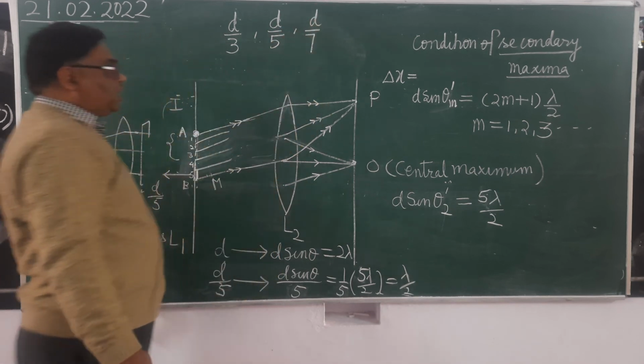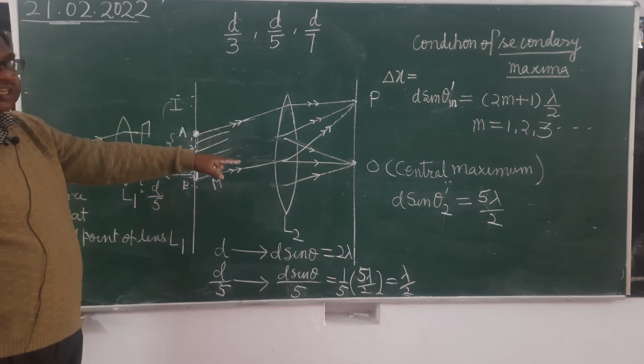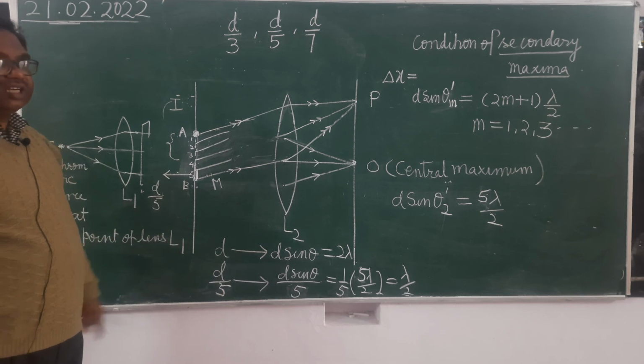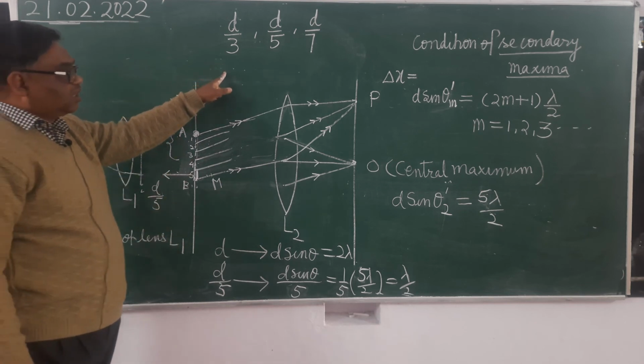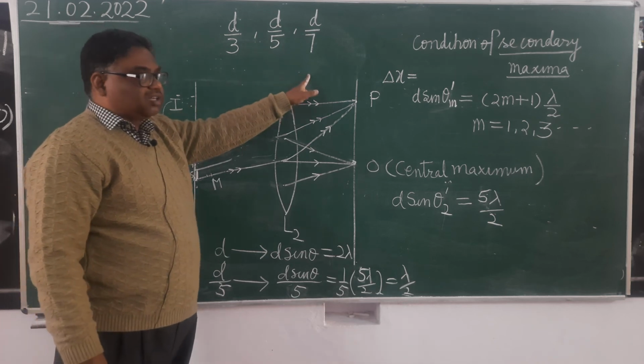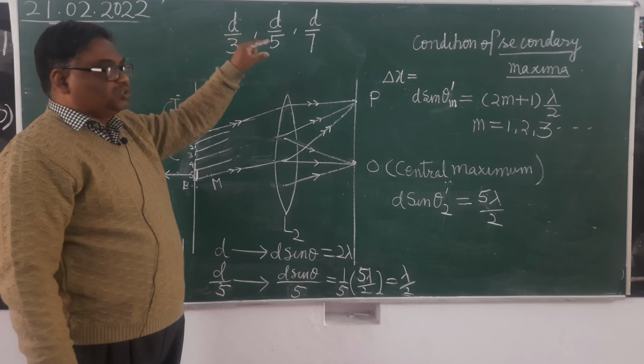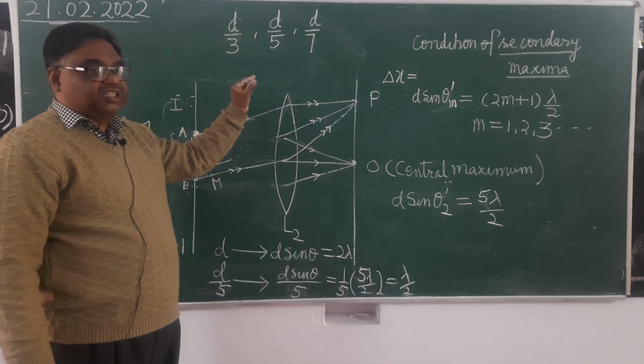Means when the order of secondary maxima is increasing, this is first order secondary maxima, second order secondary maxima, third order secondary maxima, the width of the slit which is producing the illumination is decreasing.